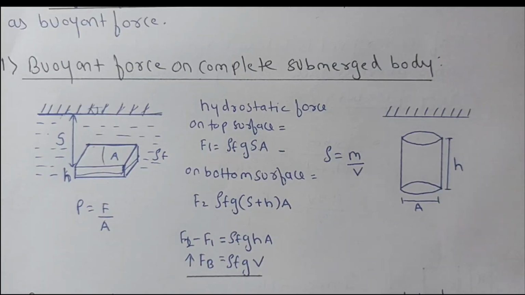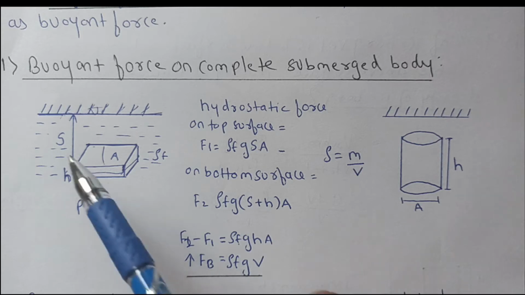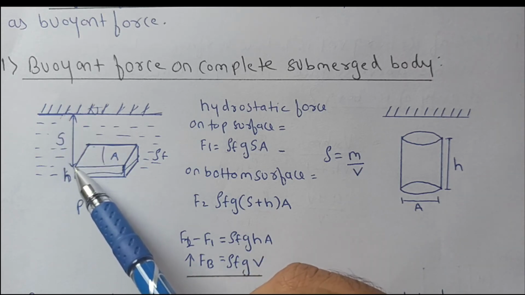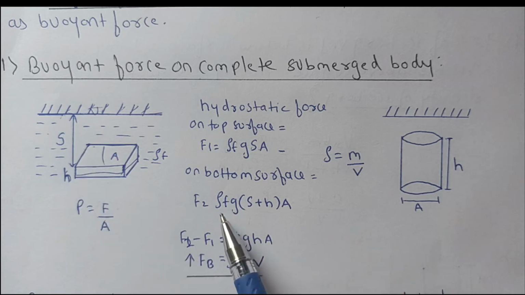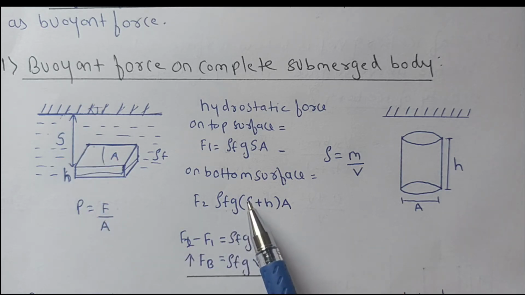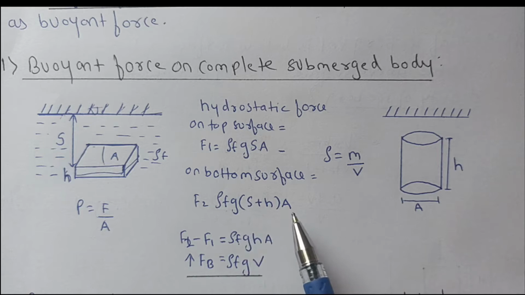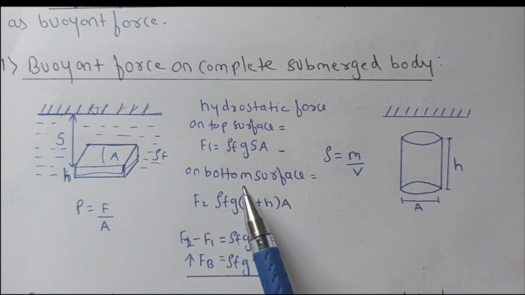Now similarly on the bottom surface, we have to find this hydrostatic pressure force on the lower side. So it will be pressure into area. Pressure is equal to rho g h, but now the total height will be s plus h because this thickness also comes, so we have to add s plus h. So it becomes rho of fluid into g multiplied by s plus h into a. Okay, so this is the hydrostatic force which will act on the bottom surface.